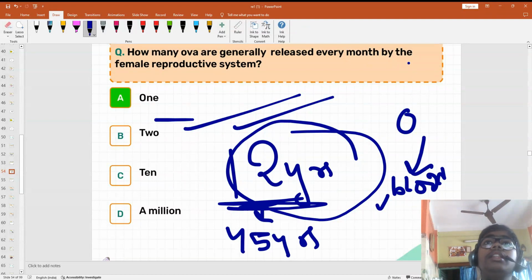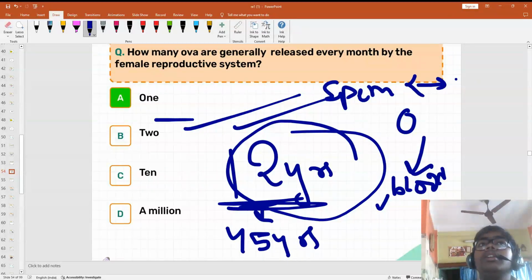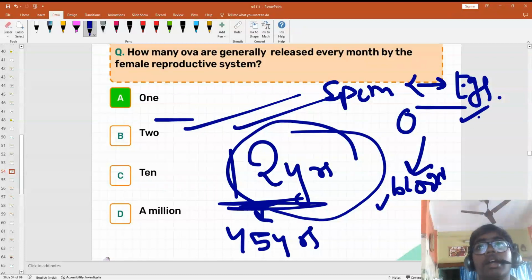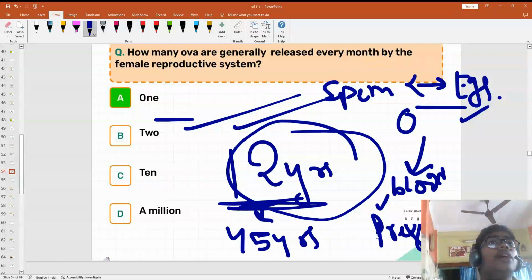And when the sperm meets the egg, there will be no menstruation. So that is a symbol. When girls are pregnant, they have to see whether their menstruation has stopped or not. If it has not stopped, then you are not pregnant. If it has stopped, then you are pregnant.